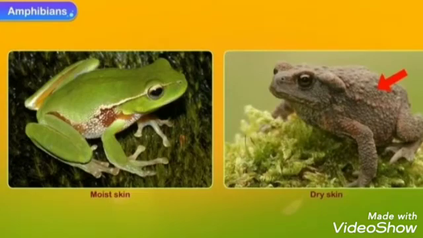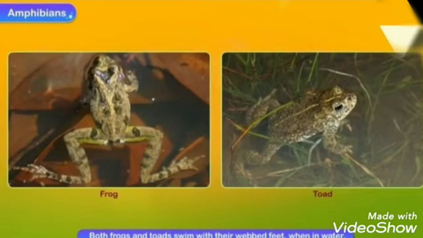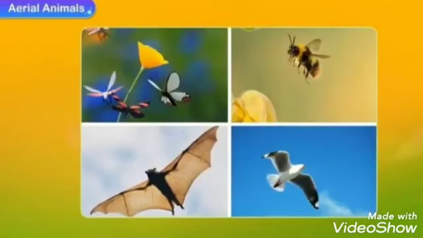Frogs have a moist skin which helps them to breathe when they are in water. Toads normally have dry skin. Frogs have long and strong hind legs to jump, whereas toads walk on land and have shorter hind legs. Both frogs and toads swim with their webbed feet when in water.